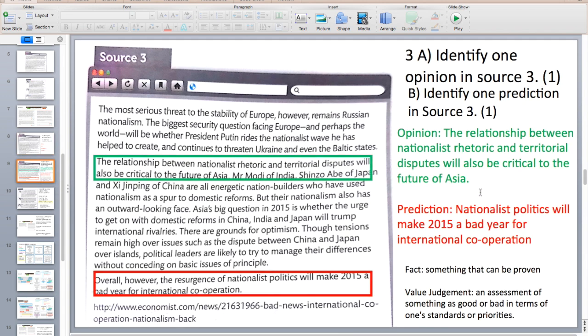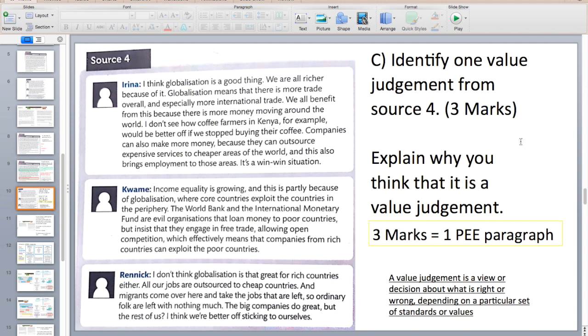An opinion from 3A: the relationship between nationalist rhetoric and traditional and territorial disputes will also be critical to the future of Asia. And a prediction: nationalist politics will make 2015 a bad year for international cooperation. Here are some definitions of fact and value judgment at the bottom.